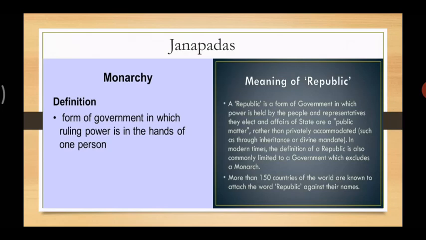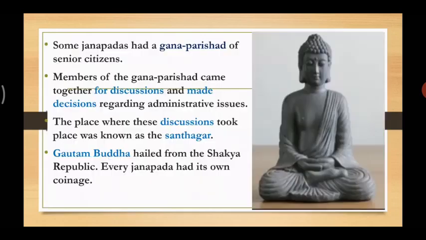So among the Janapadas, some had a monarchy system and some had a republic. There were different systems at that time, where people had their own political system, or the representatives used to work. Let's move forward. Then the next thing in the Janapadas is that some Janapadas had a Gana Parishad, okay, of